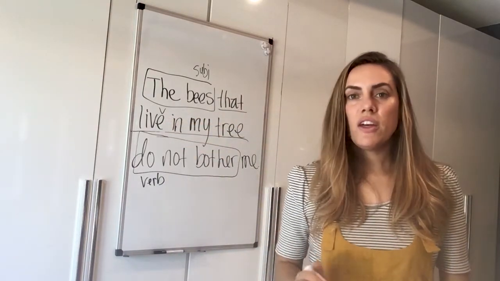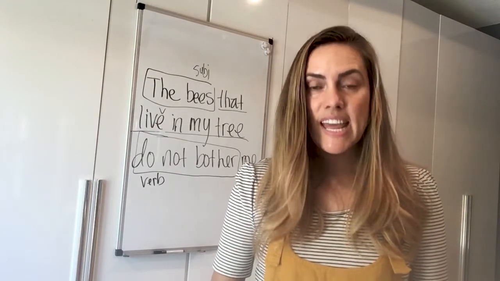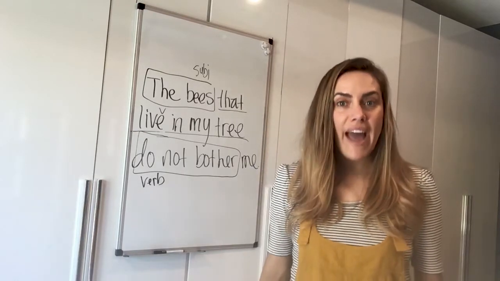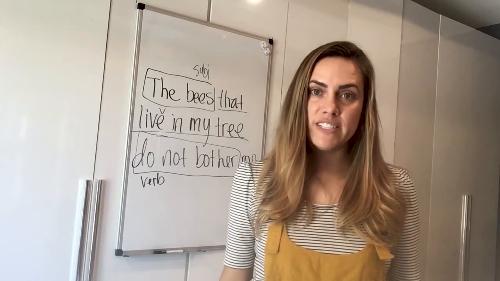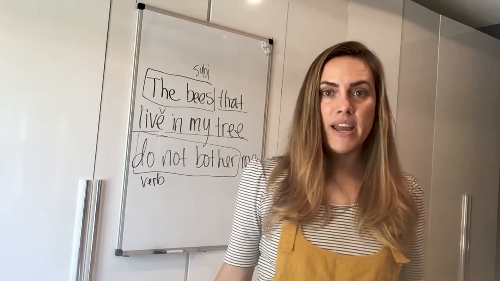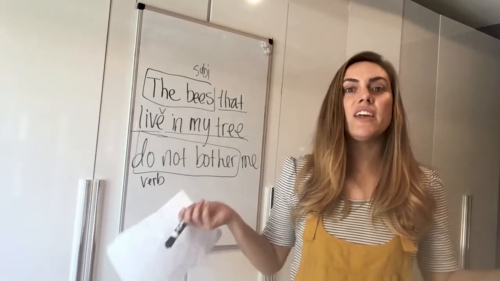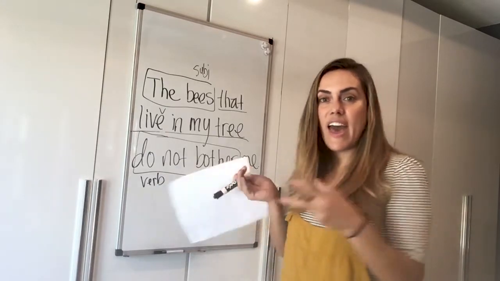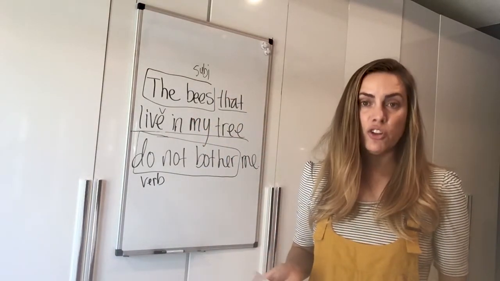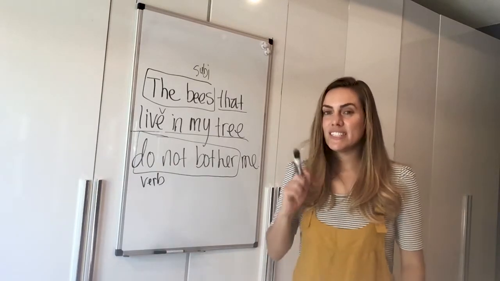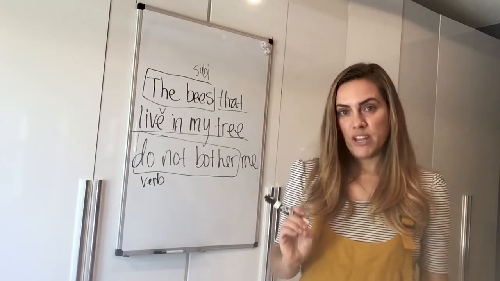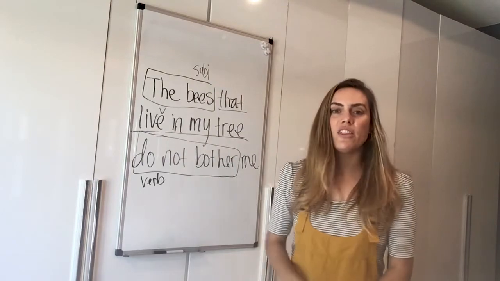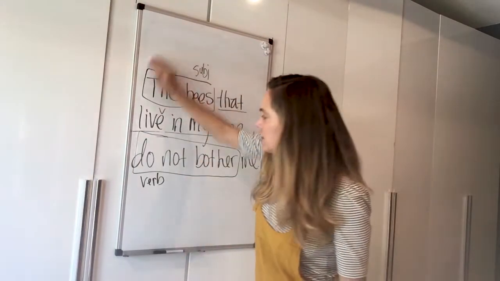So be careful with prepositional phrases interrupting a subject and a verb, like the swarm of bees lives, and be careful with adjective clauses that interrupt the flow of a sentence. The bees that live in my house do not bother me. You have to make sure that the subject and verb agree in the main part of the sentence and also the extra clause if there's an adjective clause or another clause. With adjective clauses, it's especially important to make sure that the subject and the verb inside of the clause agrees with that subject. Let me give you one more example of an adjective clause subject-verb agreement.